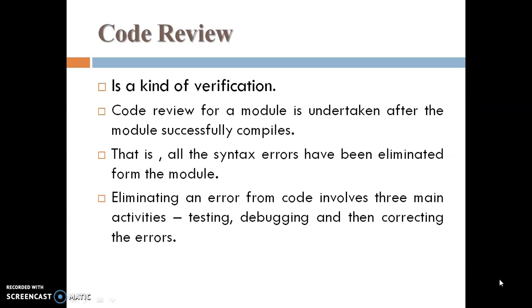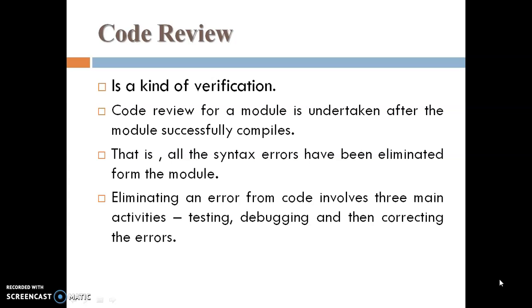Now the code review. Code review is a kind of verification technique where code is checked. Code review for a module is undertaken after the module successfully compiles. That is, all the syntax errors have been eliminated from the module.